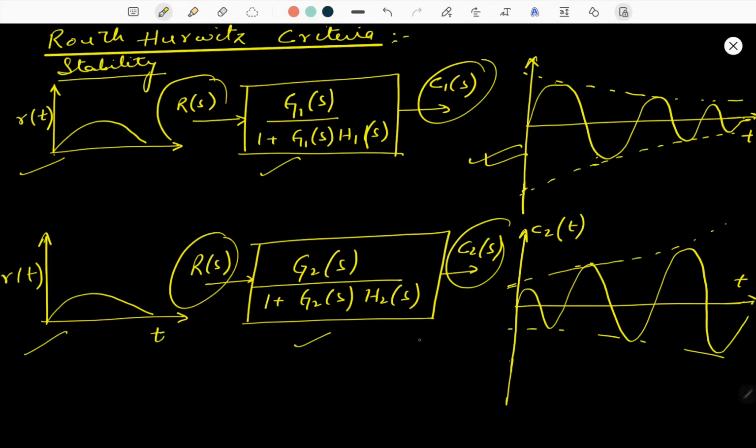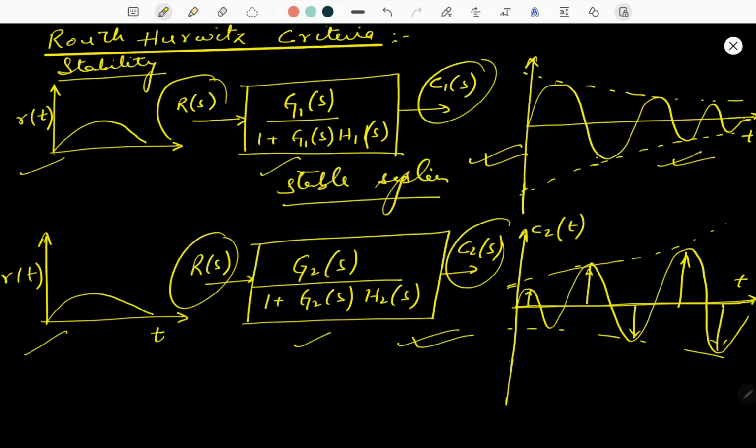Whereas if you consider the second system, the output is simply unbounded, and the amplitude is increasing continuously, which means it is becoming unstable continuously. So the system that comes to the steady state condition at the end is simply referred to as a stable system.